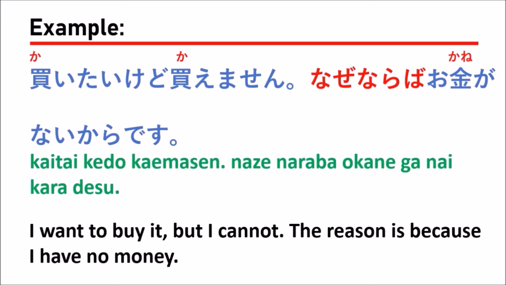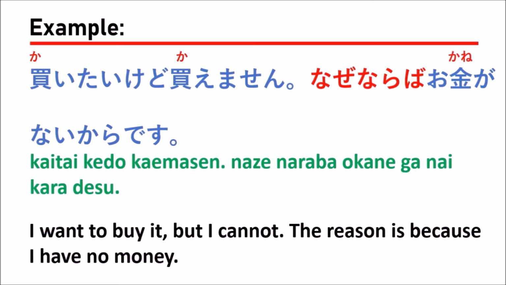The reason is because I have no money. In this sentence, they say the result, right? 買いたいけど買えません means you want to buy, but you cannot. And they put the reason after なぜなら。なぜならお金がないからです。Which means I don't have money.